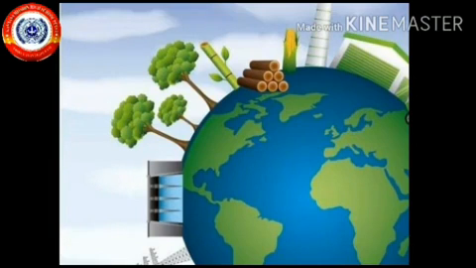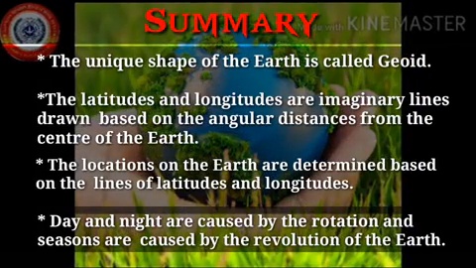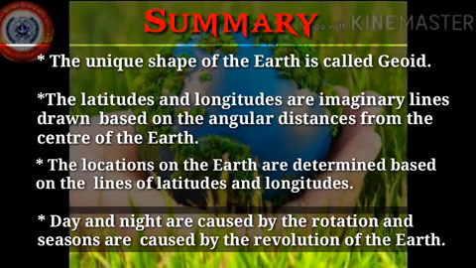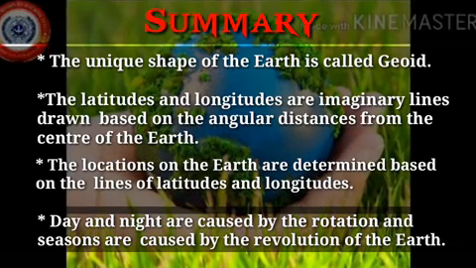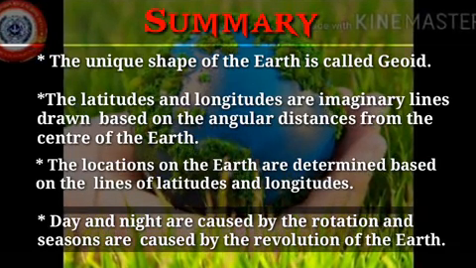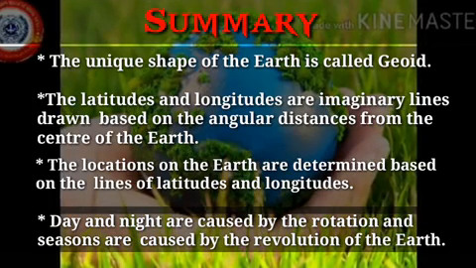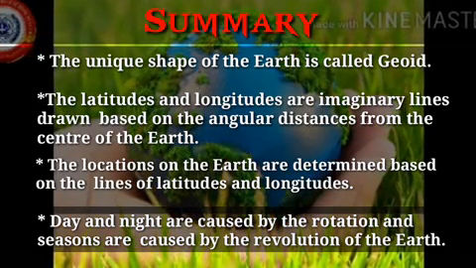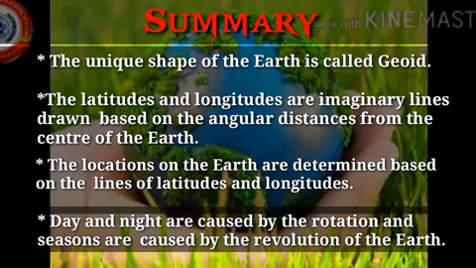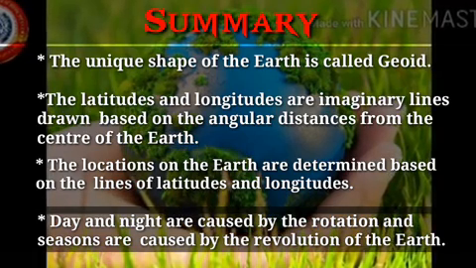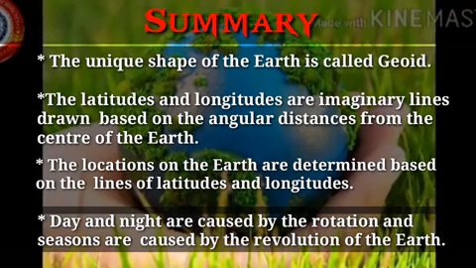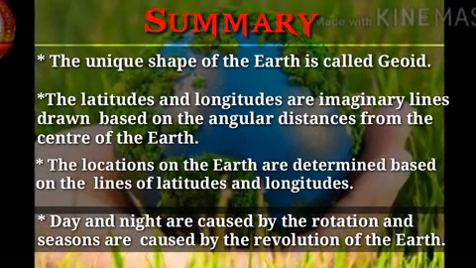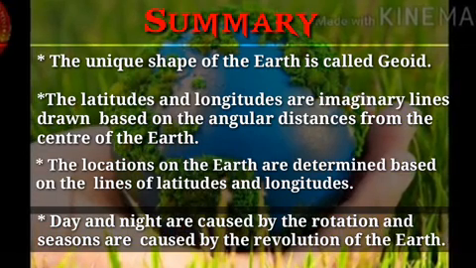So students, in this chapter we discussed the unique shape of the Earth, called geoid. The latitudes and longitudes are imaginary lines drawn based on the angular distances from the center of the Earth. The locations on the Earth are determined based on the lines of latitudes and longitudes, and day and night are caused by the rotation, and seasons are caused by the revolution of the Earth.